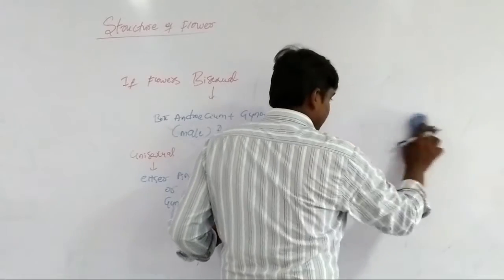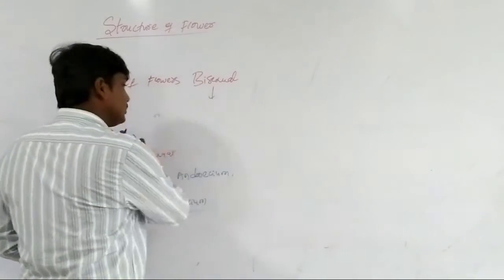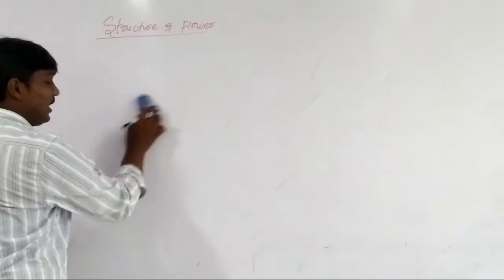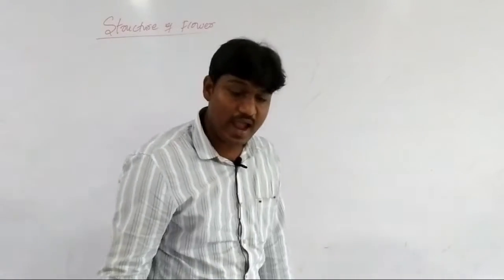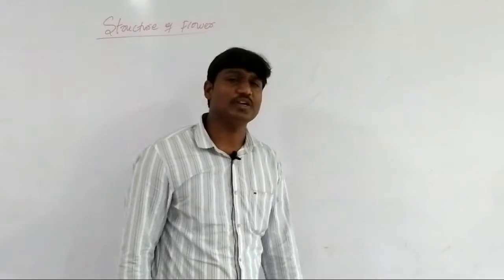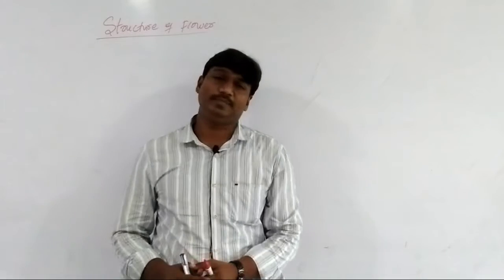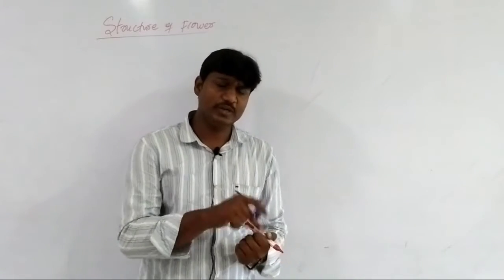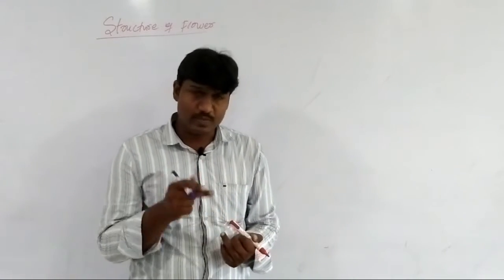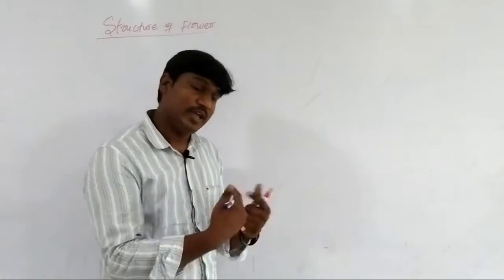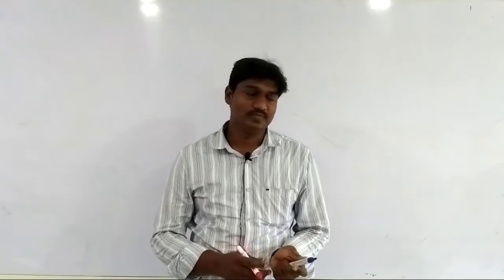Students, there are 4 floral whorls or components of the flower: calyx, corolla, androecium and gynoecium. The order is very important from peripheral to inside: calyx, corolla, androecium, gynoecium. And from inside to peripheral: gynoecium, androecium, corolla and calyx.